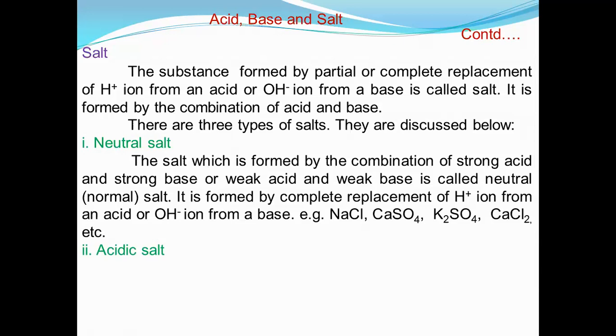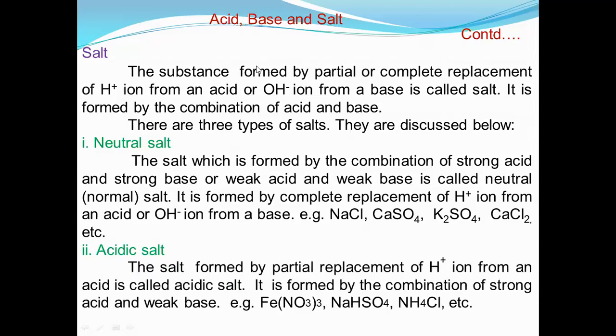If there is partial replacement of H plus ion, then it will be an acidic salt. It is formed by the combination of a strong acid and a weak base. Acidic salt: strong acid and weak base. So if you see the example here, strong acid and weak base.